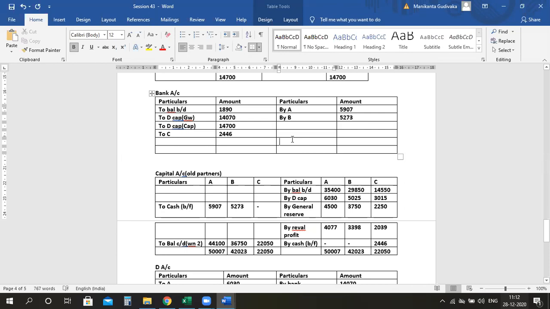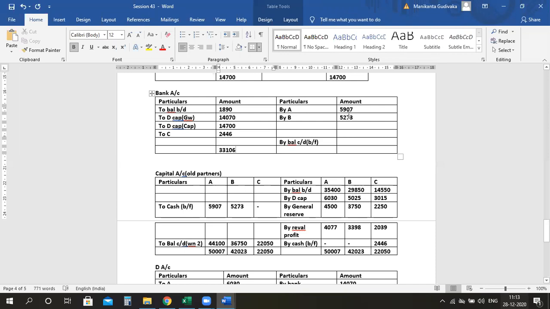Tell me the total balancing figure here. What is the balancing figure by balance carried down? This is 33,106. 33,106 minus these two.